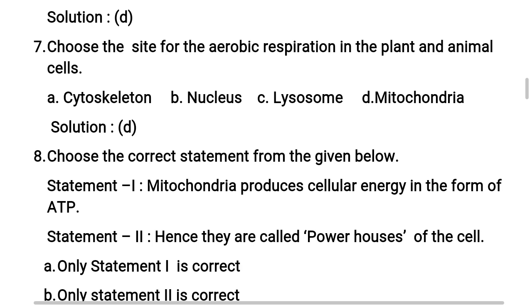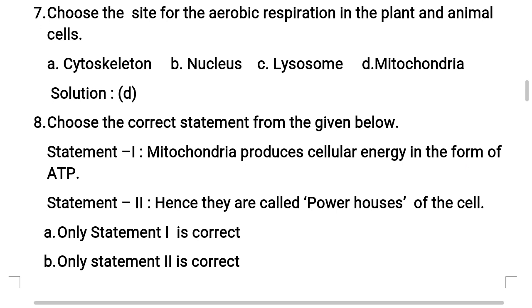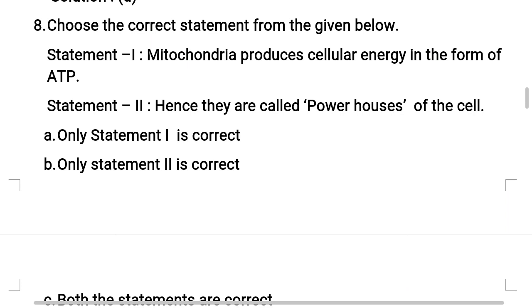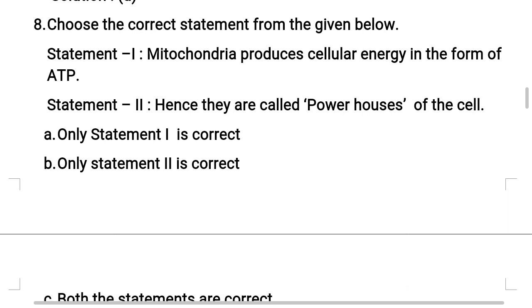Now for this respiration there is an important site we need to find out. Let us see the options first. A, cytoskeleton; B, nucleus; C, lysosome; D, mitochondria. So none other than D, mitochondria, is the correct answer. Next, eighth question.